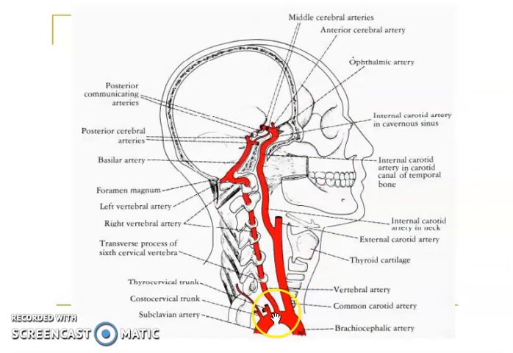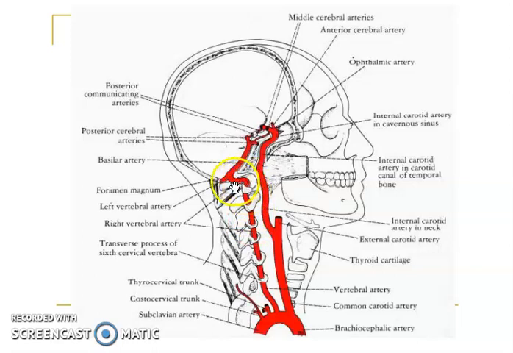So let's study firstly about the vertebral system, that is the vertebral artery. This vertebral artery is a branch coming from the subclavian artery, which ascends in the foramina transversaria of the upper six cervical vertebrae.